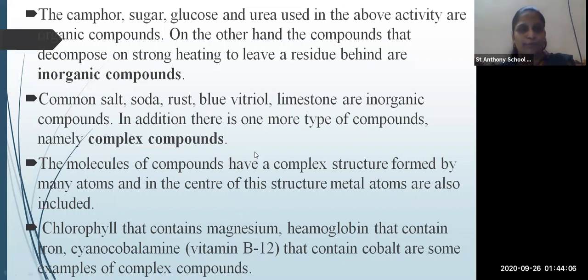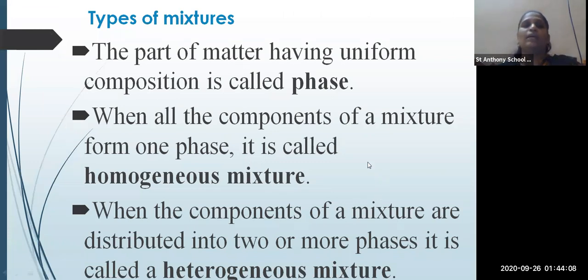Now types of phases. The part of the matter having uniform composition is called a phase. For example, whichever matter you are taking, that matter should have uniform composition. Means, for example, all the things should be soluble in it in a correct form. So that is called a phase.